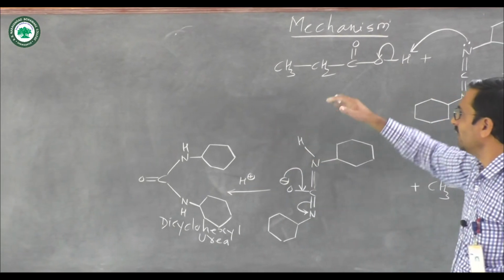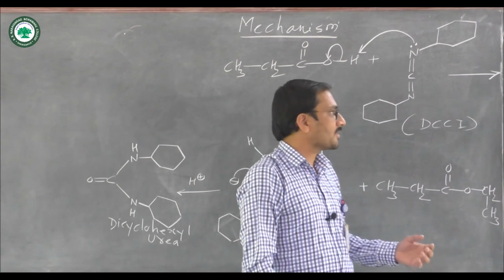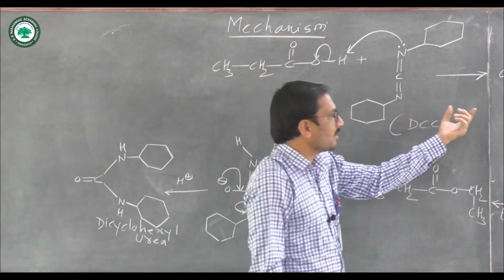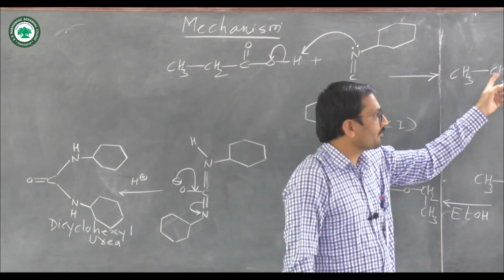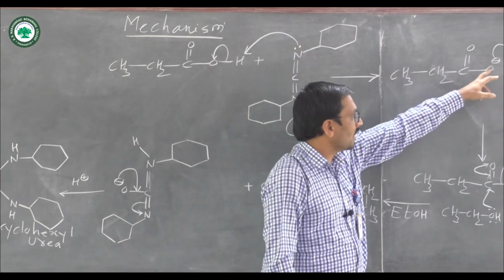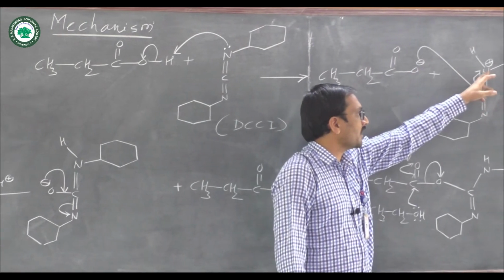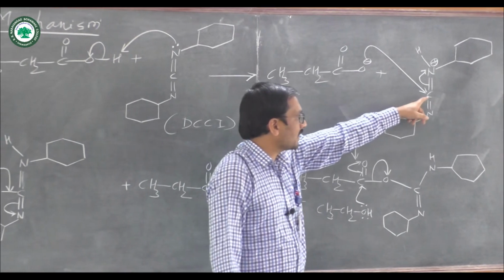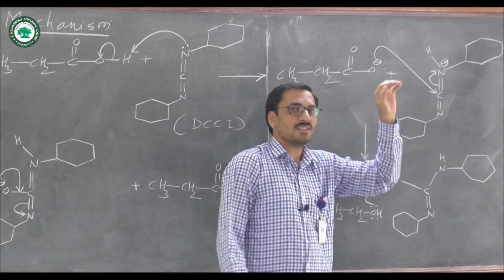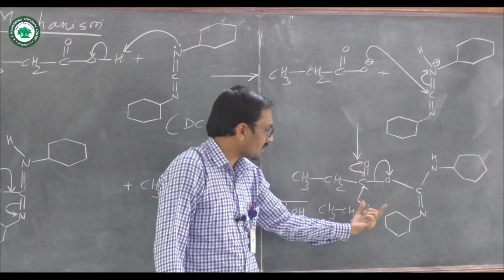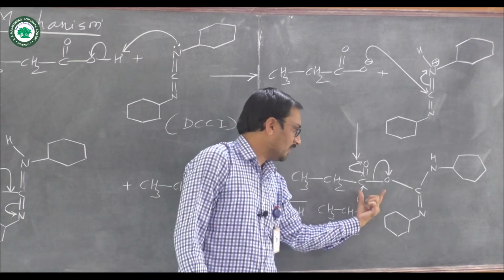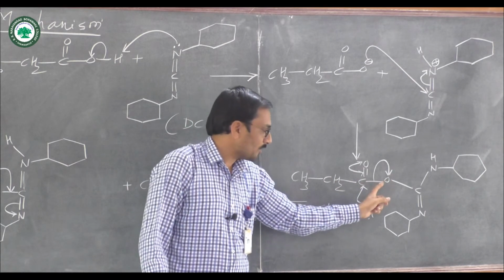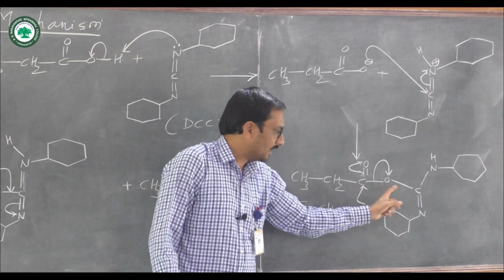Once again, I will explain the detailed mechanism. Initially, the carboxylic acid reacts with DCCI. There is formation of two reactive species, the carboxylate ion and this nitrogen carrying a positive charge. This oxygen atom attacks at this carbon. That carbon is electrophilic in nature, and we have this type of intermediate.